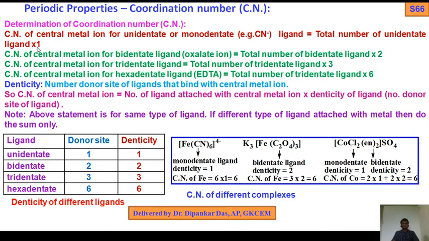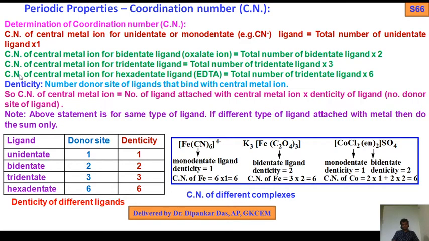Later we will discuss denticity. For bidentate ligands like oxalate ions, it is the total number of bidentate ligands times 2. Why have I written 2? Since a bidentate ligand has two donor sites. If you see the oxalate ion, C2O4 2-, it has 2 negative charges, so the donor sites are 2. That's why its denticity is also 2, so this is multiplied by 2.